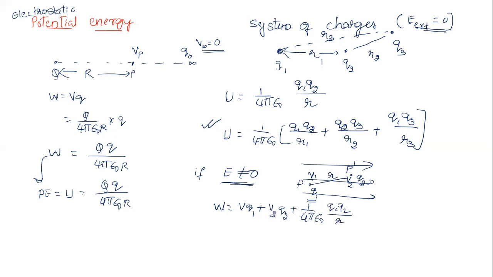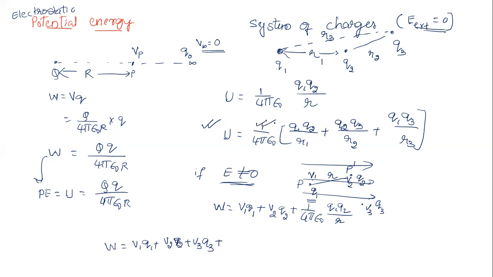Okay, this is for two charges. If I bring a third charge somewhere here in the electric field and this continues, what will it become? Initially it is V1 Q1, then V2 Q2, and at some point let us say V3, and you bring Q3. The total work done is equal to V1 Q1 plus V2 Q2 plus the third charge V3 Q3, plus now the possible combinations for three charges.